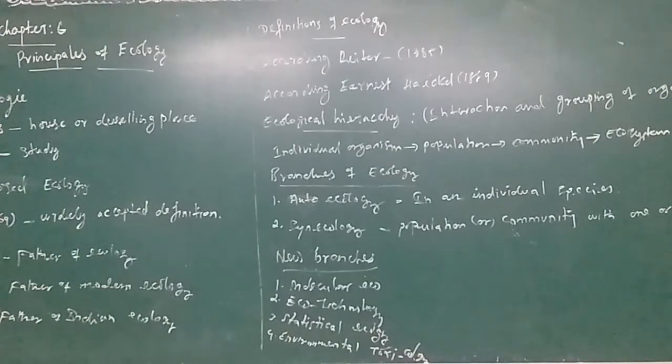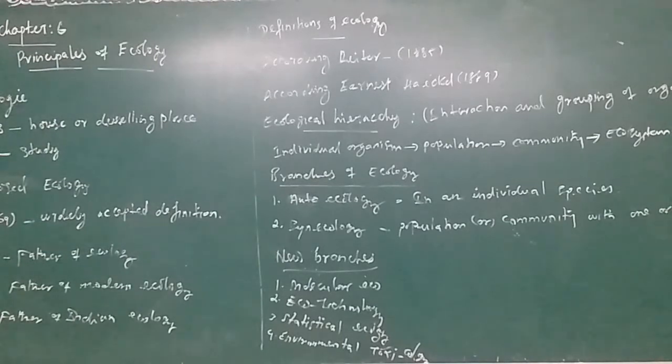In contrast, a niche is a functional space occupied by an organism. What an organism functionally does in a specific place, that is called a niche. A functional space occupied by an organism in the same ecosystem.